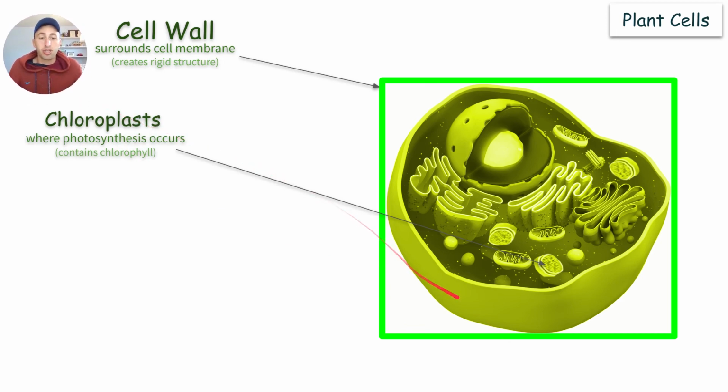It also has a very important organelle called chloroplast. The chloroplasts are these green things here, and that is where photosynthesis will occur. A very important process, which we'll discuss, is how they make glucose, and that is because they have chloroplast. The chloroplast contains chlorophyll, which gives the plants their green color. So chloroplast is in all plant cells. Animal cells do not have chloroplast, so we cannot do photosynthesis.